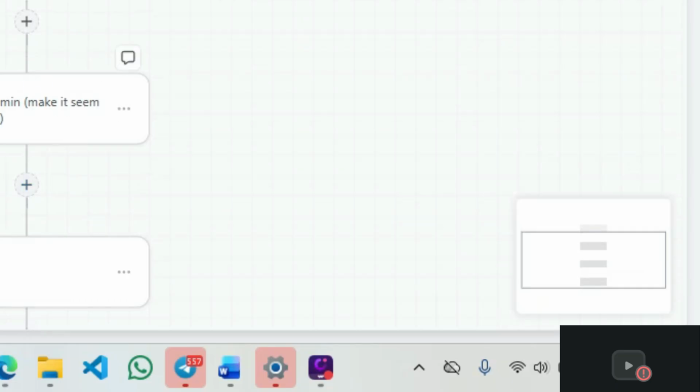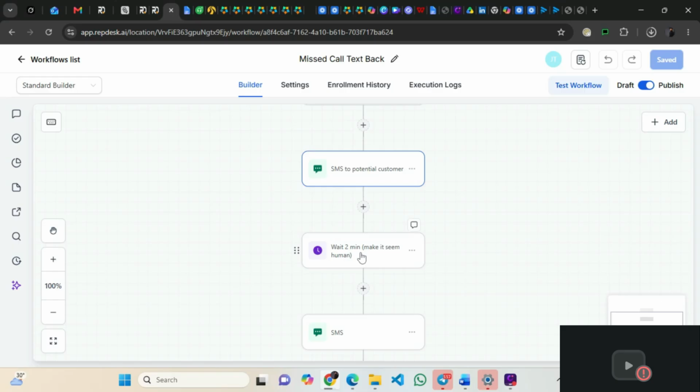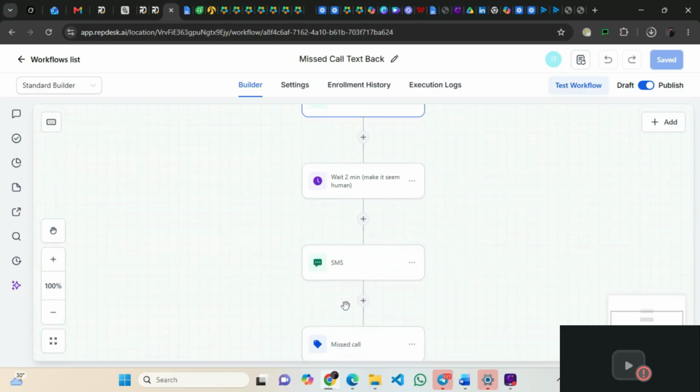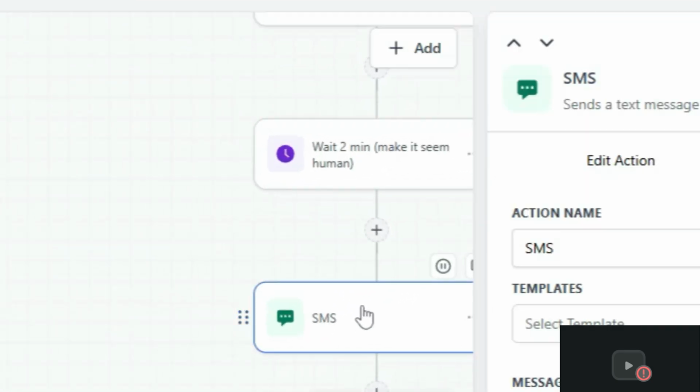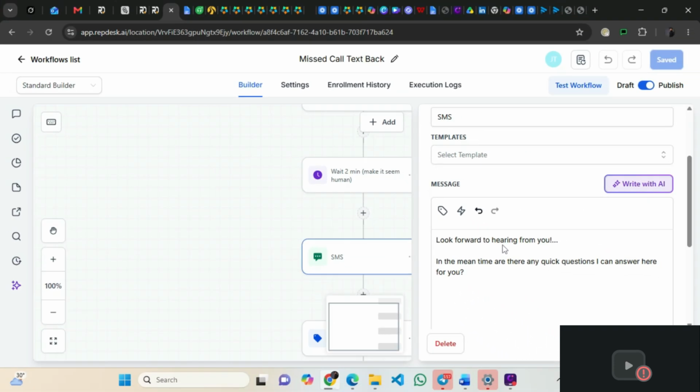it will actually wait for some minutes. If there's still no reply, probably from the service provider, then it triggers another SMS. It can probably trigger another SMS: "Look forward to hearing from you." It's waiting for the reply of the user himself. So once the reply doesn't come in within some time, then you send back "look forward to hearing from you," trying to ensure that the client actually sees the message that was sent to him or